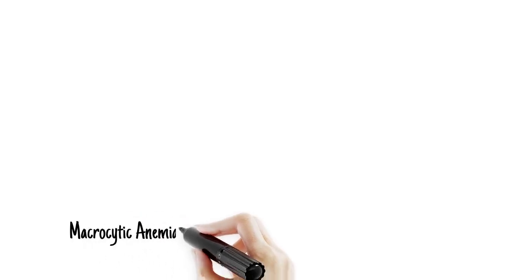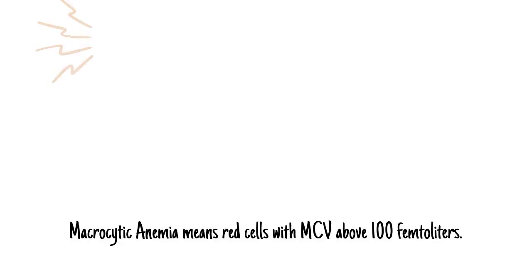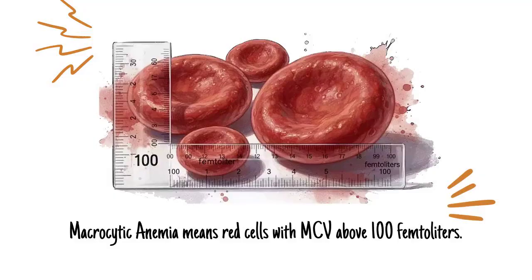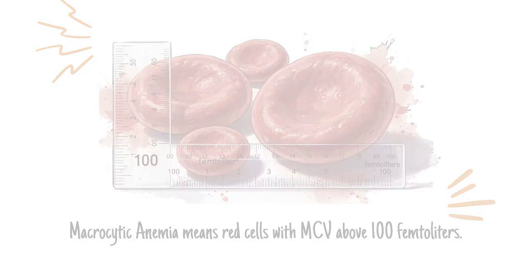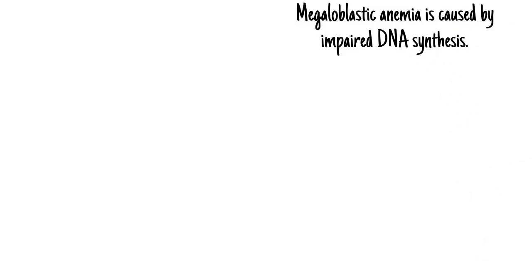When red cells are abnormally large, with an MCV above 100 femtoliters, the algorithm directs you to check vitamin B12 and folate levels. The most diagnostically important subset of macrocytic anemia is megaloblastic. The defining lesion in megaloblastic anemia is impaired DNA synthesis.